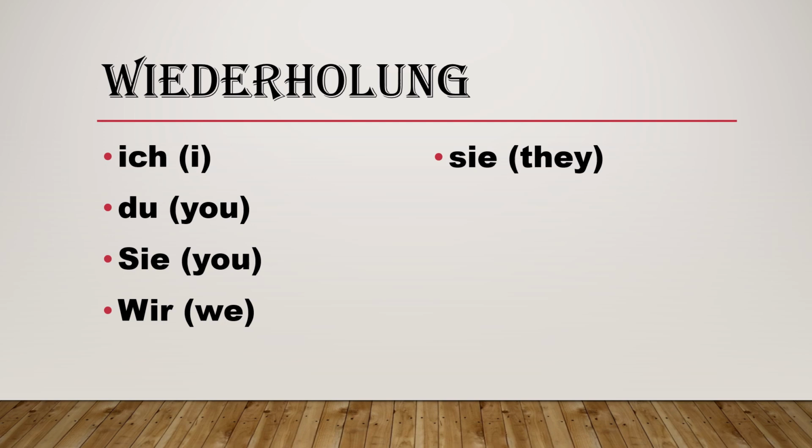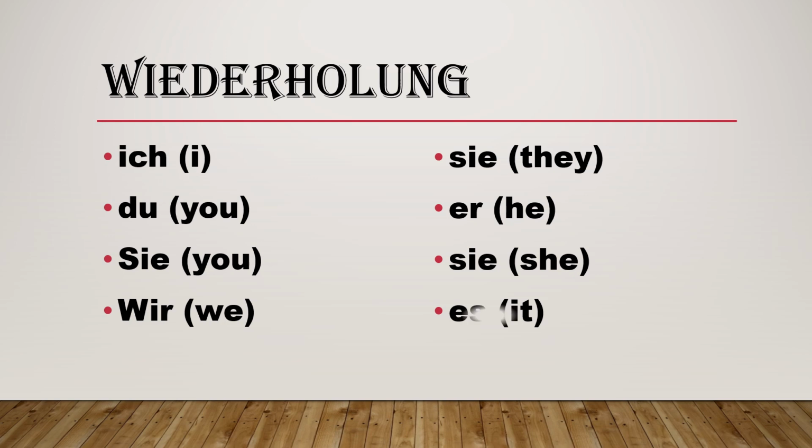Then we have sie, with a small letter s, means they. Then we have er, he. Then sie, again a small letter s, she. Then we have es, means it. So once again: ich, du, Sie, wir, sie, er, sie und es.